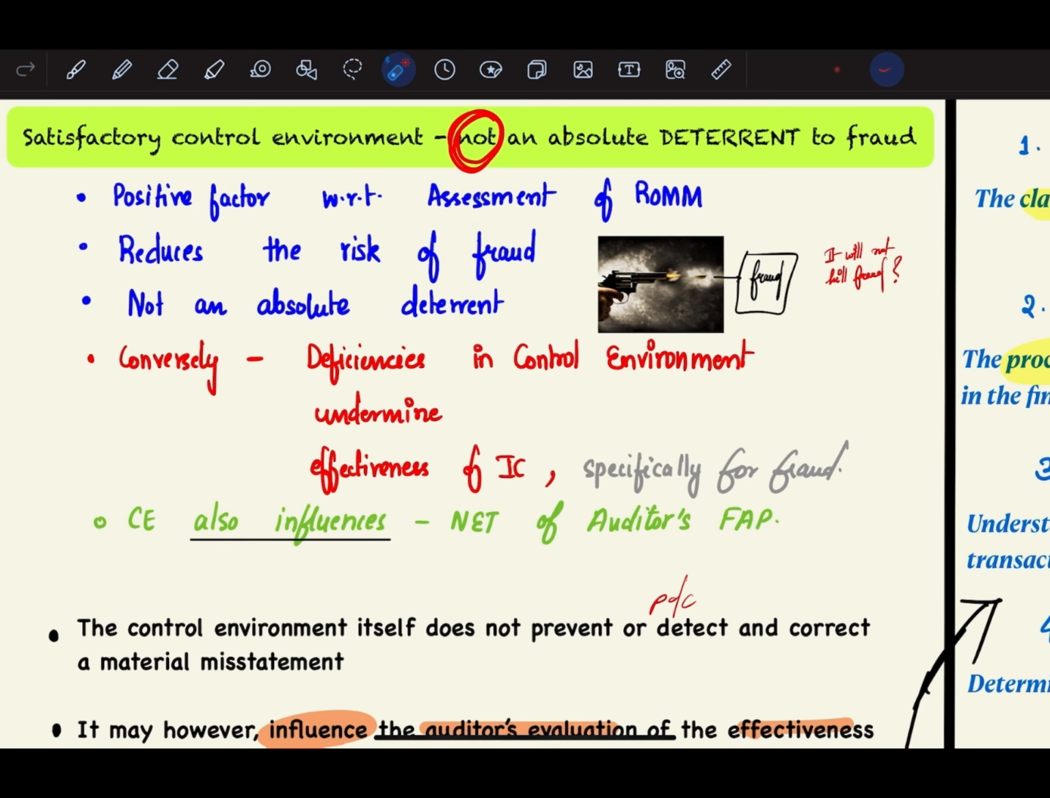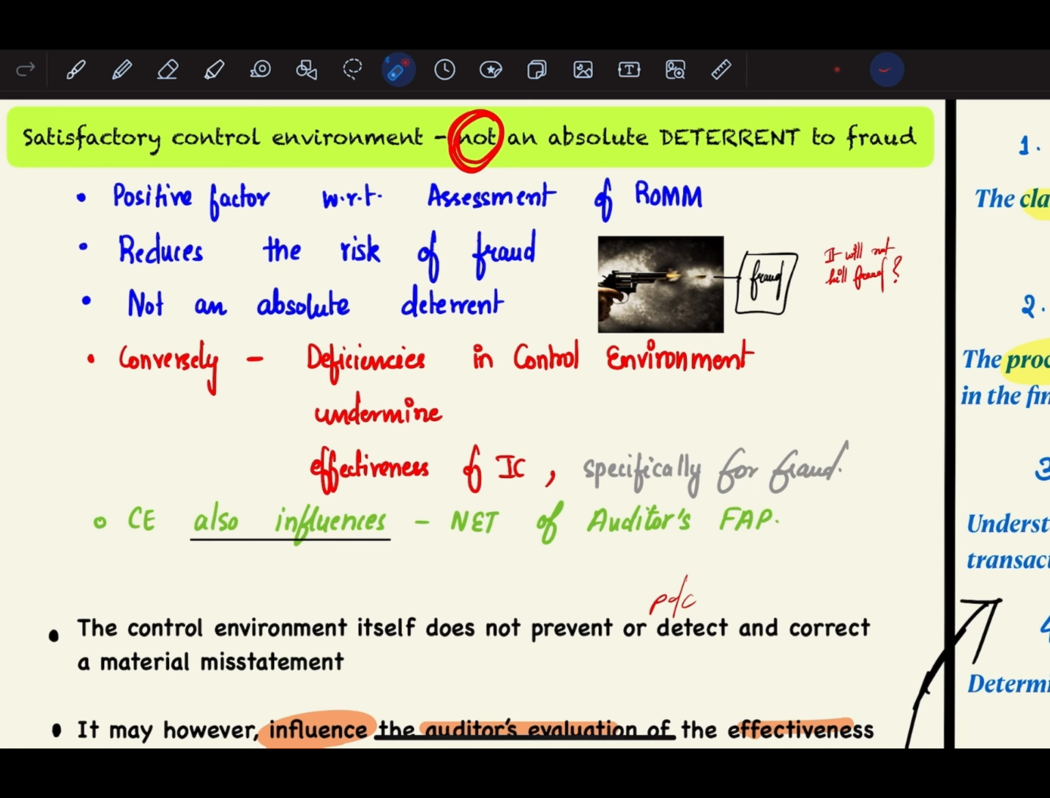Conversely, there are deficiencies in the control environment. Basically, in every control environment, even one that is operating very satisfactorily, there are deficiencies which you shouldn't undermine. The deficiencies in the control environment will ultimately undermine the effectiveness of internal control, specifically for fraud. The control environment also influences the nature and extent of the auditor's further audit procedures. So you need to understand that just because you have a satisfactory control environment, it doesn't mean that it is going to end fraud. It is not an absolute deterrent to fraud. The deficiencies in the control environment undermine the effectiveness of internal control, specifically for fraud.